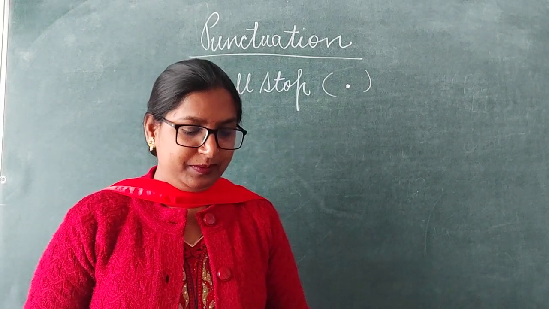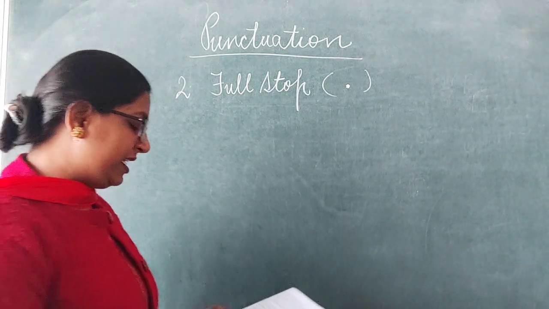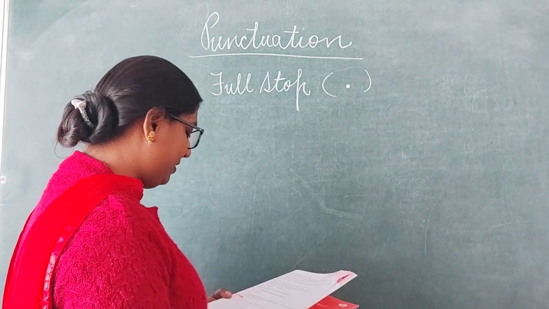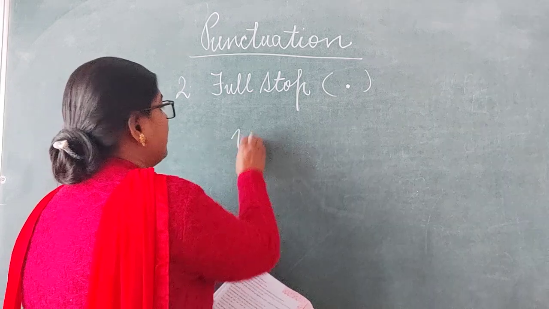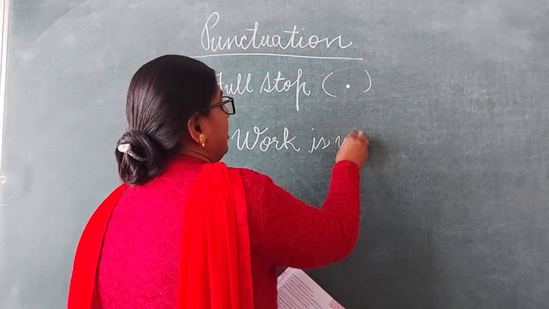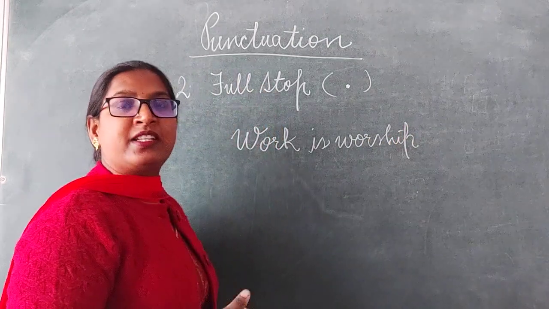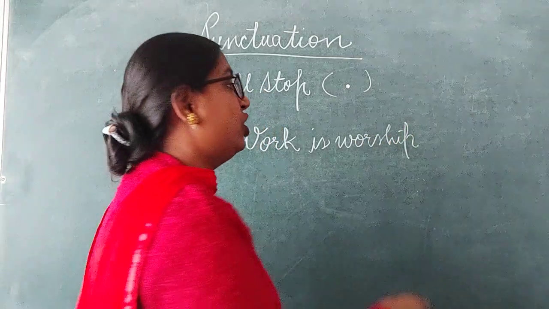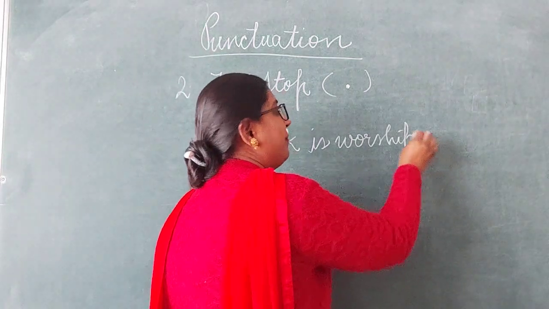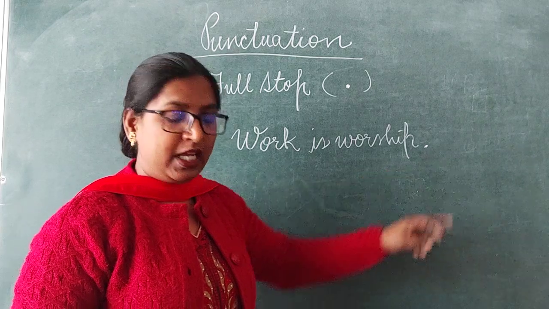For example, I'll write a sentence on the board. For example, verb is worship. We know it's an assertive sentence, so we use a full stop at the end. It tells us the sentence is complete.